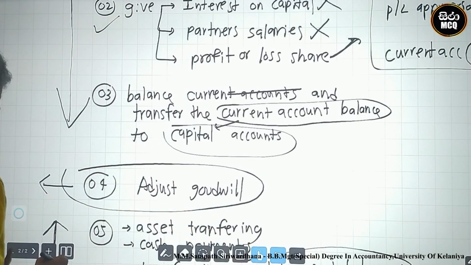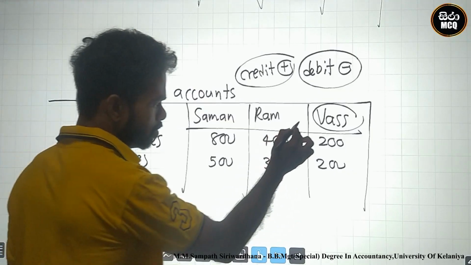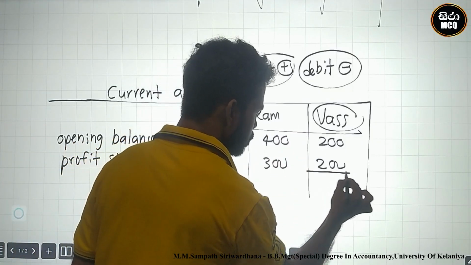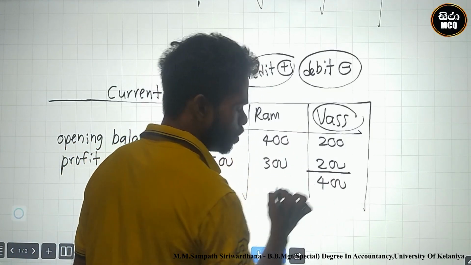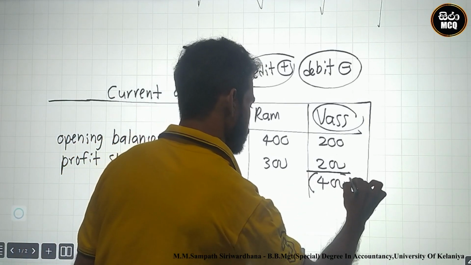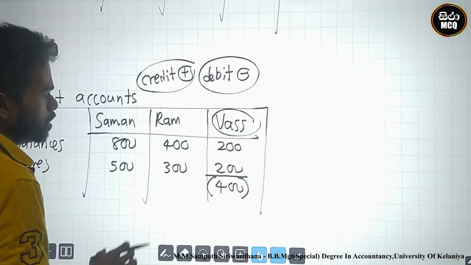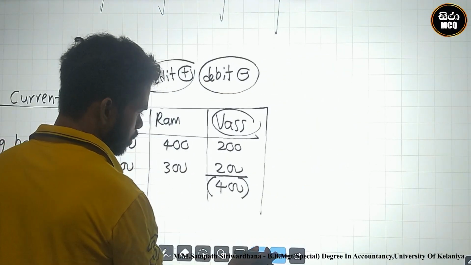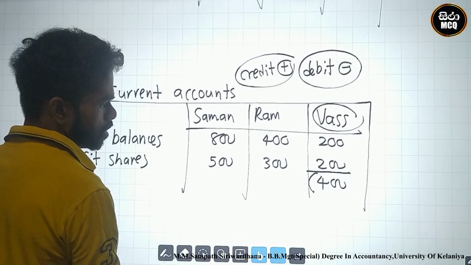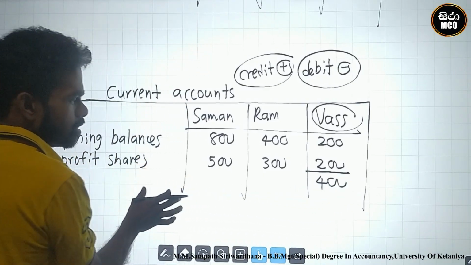At this time, there is a current account. This is VAS. The balance is 400. At this time, you shouldn't transfer it directly. Transfer means deduct. How can we transfer this? This balance is credit.